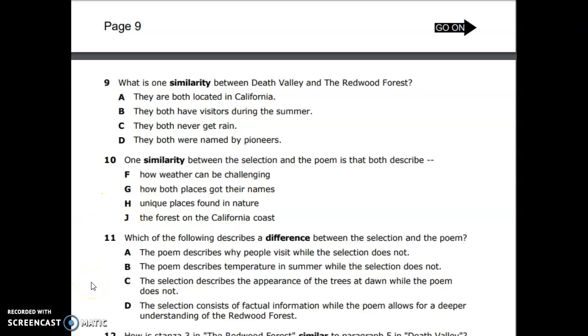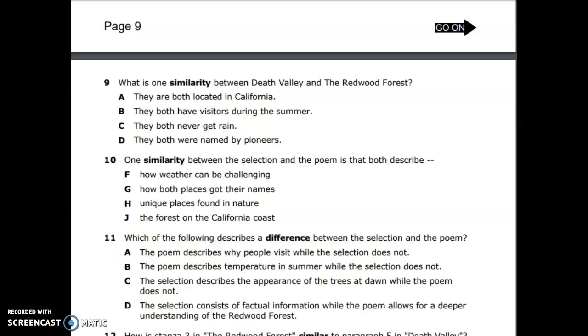Number 11. Which of the following describes a difference between the selection and the poem? A. The poem describes why people visit and the selection does not. Nope, that is opposite. The selection, Death Valley, describes why people visit. The poem does not.